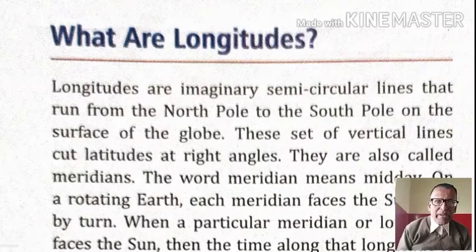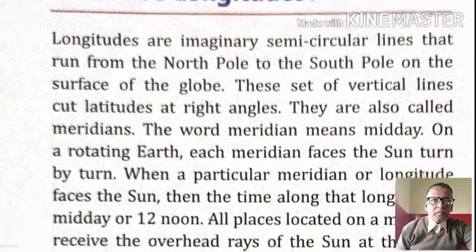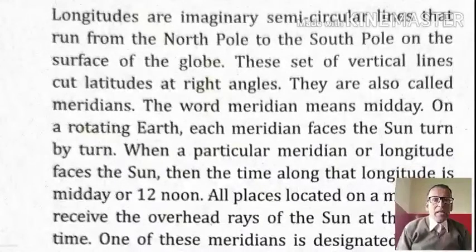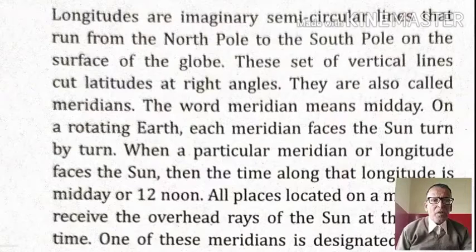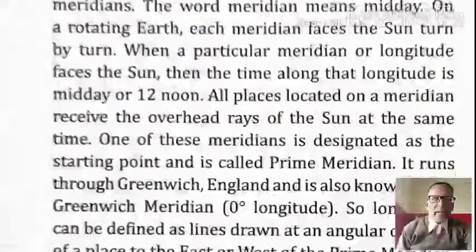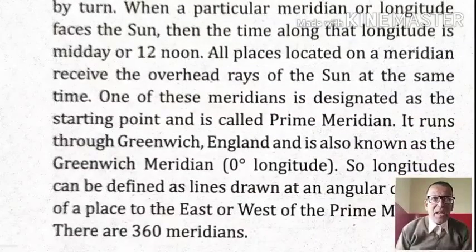They are also called meridians. The word meridian means midday. These are the set of vertical lines also known as meridians, and they cut latitudes at right angles. On a rotating earth, each meridian faces the sun turn by turn. When a particular meridian or longitude faces the sun, then the time along the longitude is midday or 12 noon. All places located on a meridian receive the overhead rays of the sun at the same time.